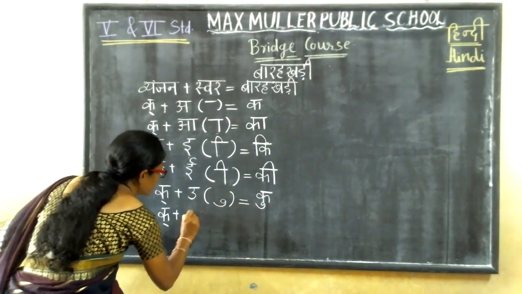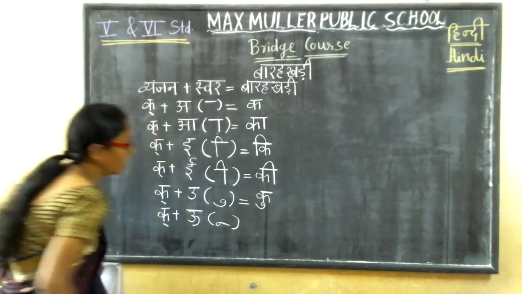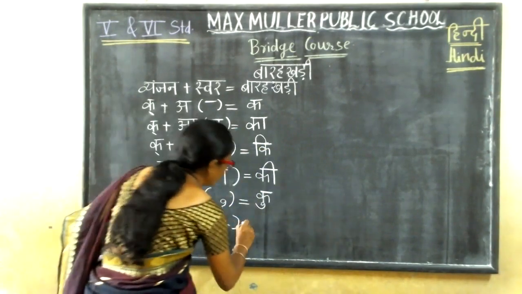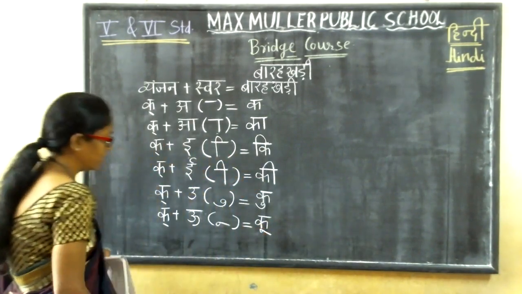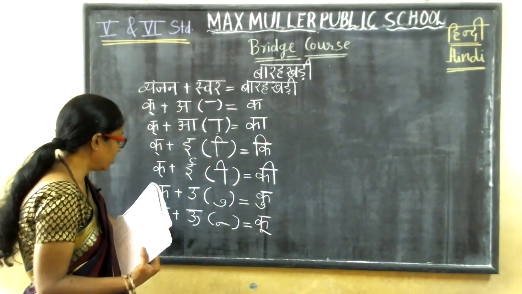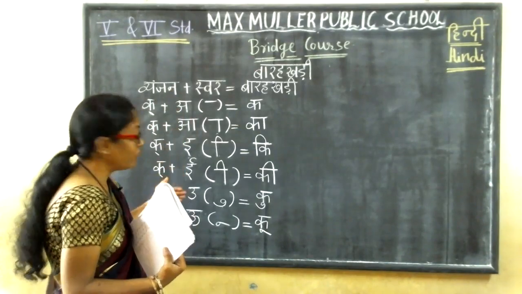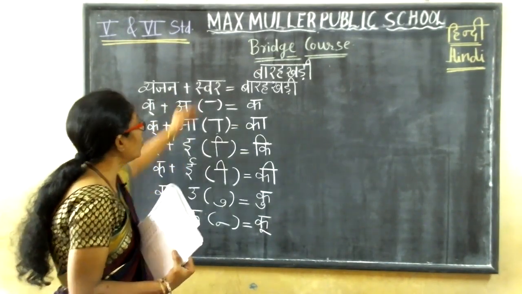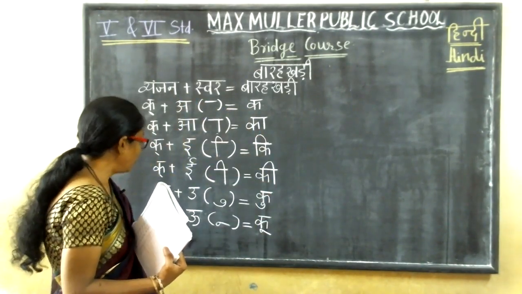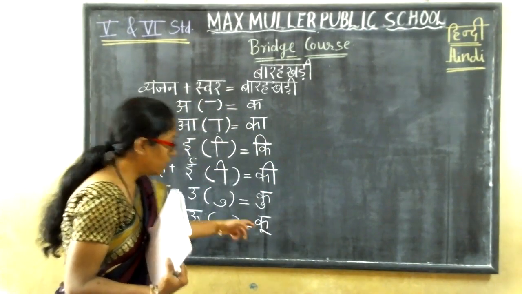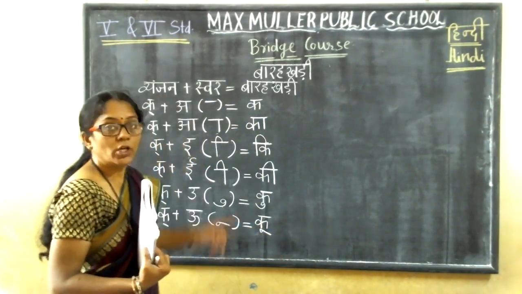Kaha plus badi u. See here. Okay. How will we get it? Here, ka, then badi u ki matra below the vyanjan. So, if in half ka we are adding u, we have to put the matra for u. See, when we are adding a swar, for that swar we have to write the matra. So here, kaha plus u. What is the matra for badi u? Like this below the vyanjan. So, what you got? Ku. Next.